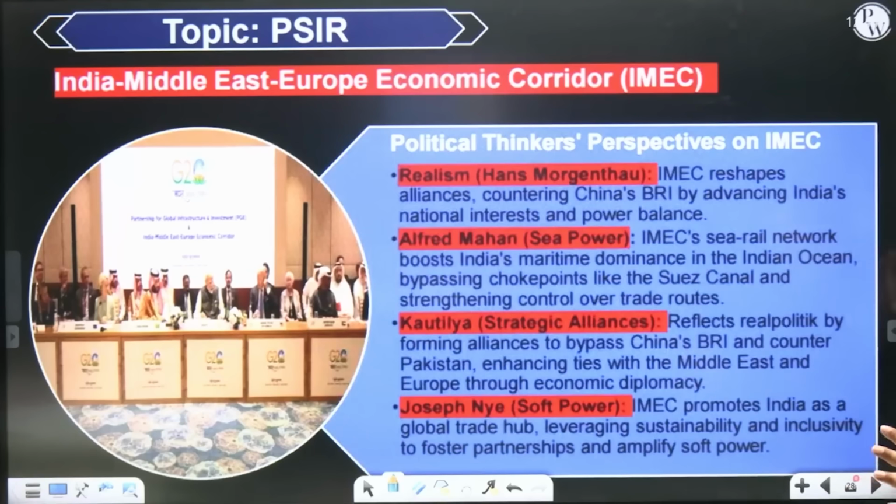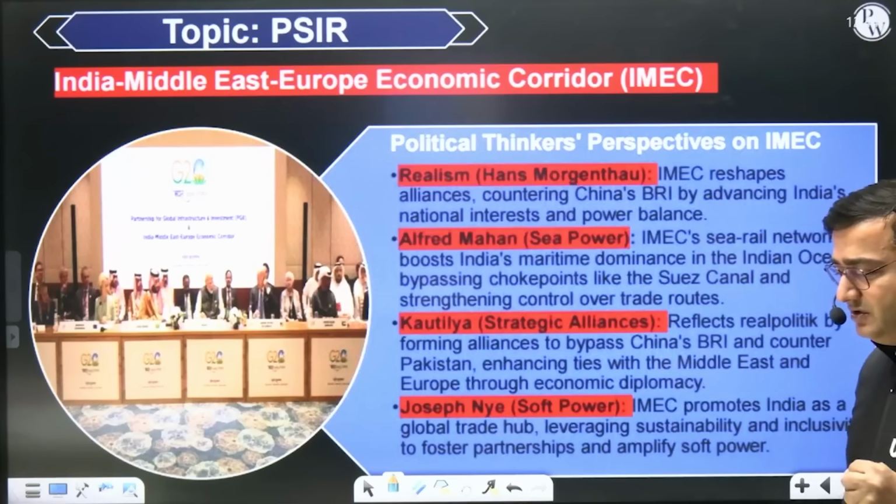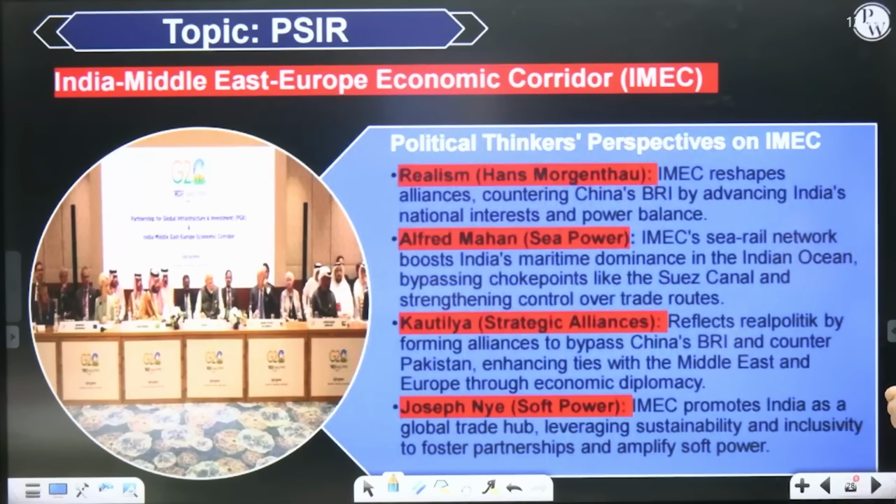So if you go by the realism of Hans Morgenthau, then you will realize that this India, Middle East and Europe corridor is going to reshape the entire region by countering China's Belt and Road Initiative. Then Alfred Mahan talked about sea power, controlling the sea. So this economic corridor will create a maritime network, a land network, and it will also help in boosting India's image in the region, India's maritime dominance in the Indian Ocean region.